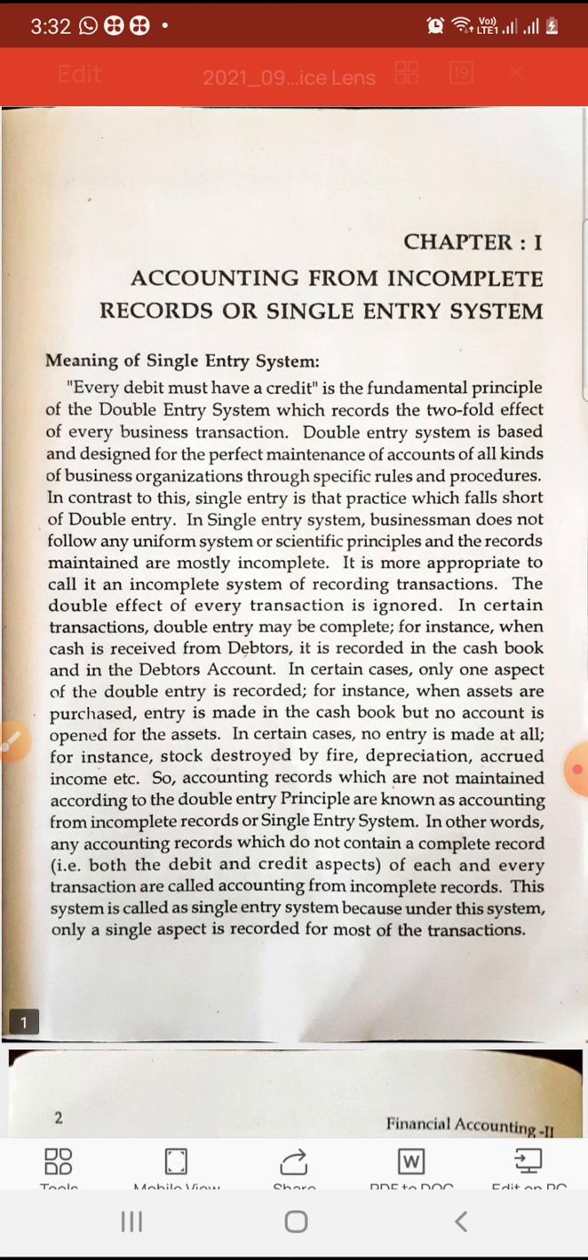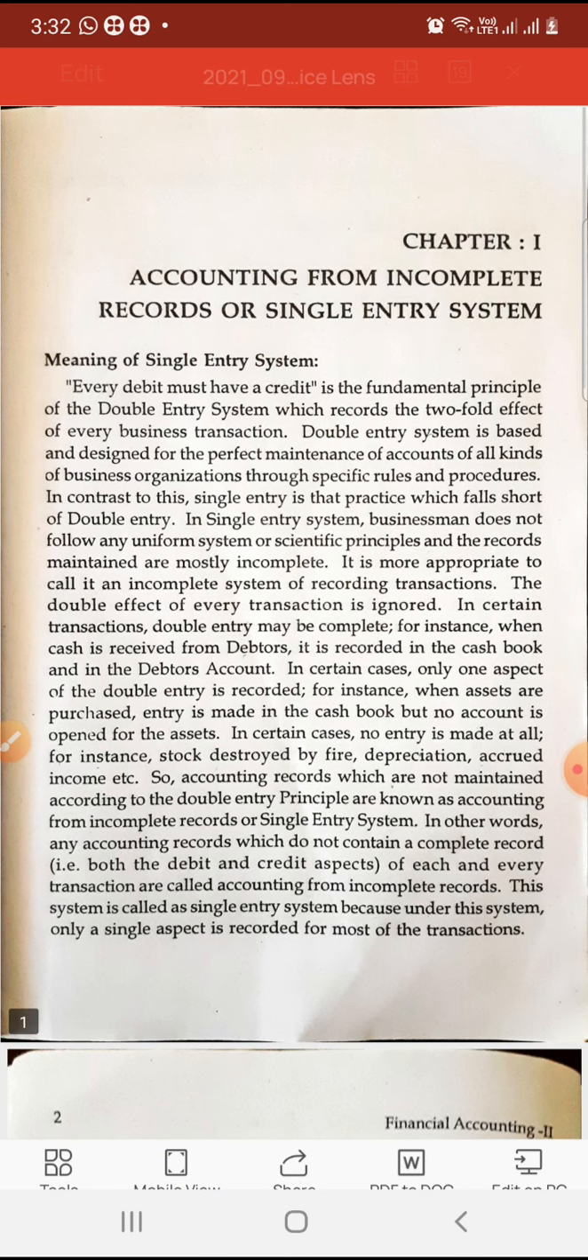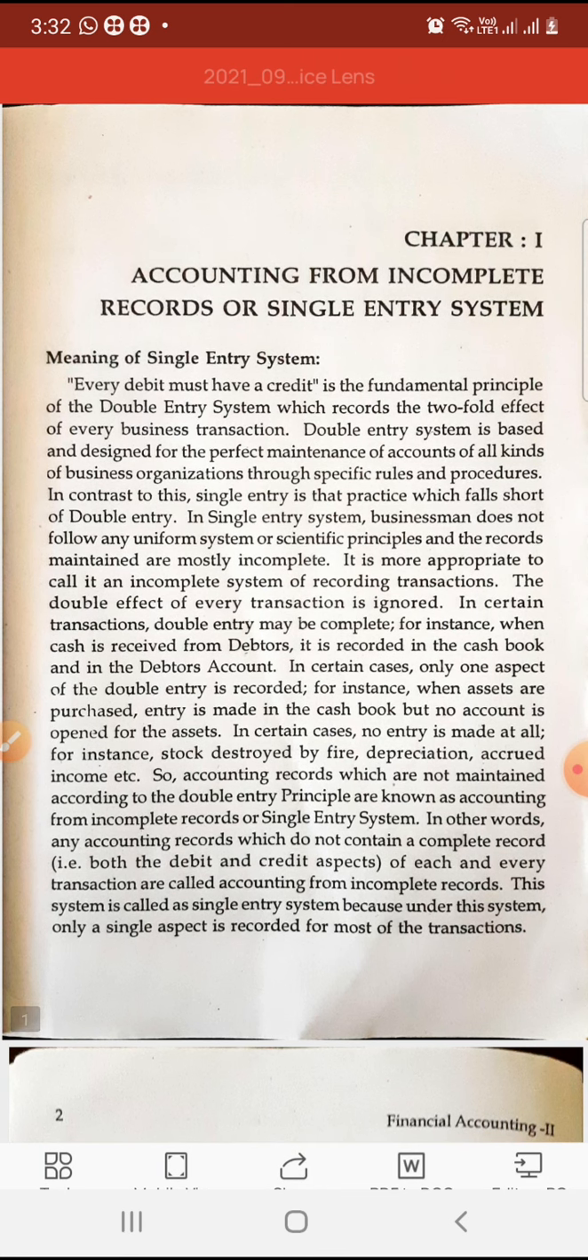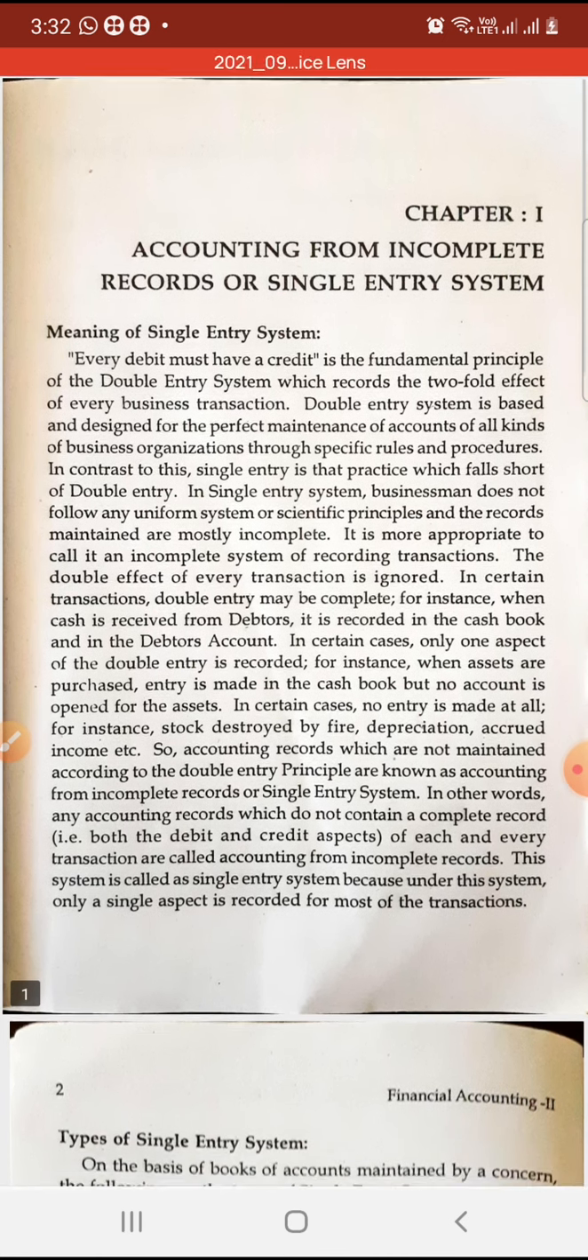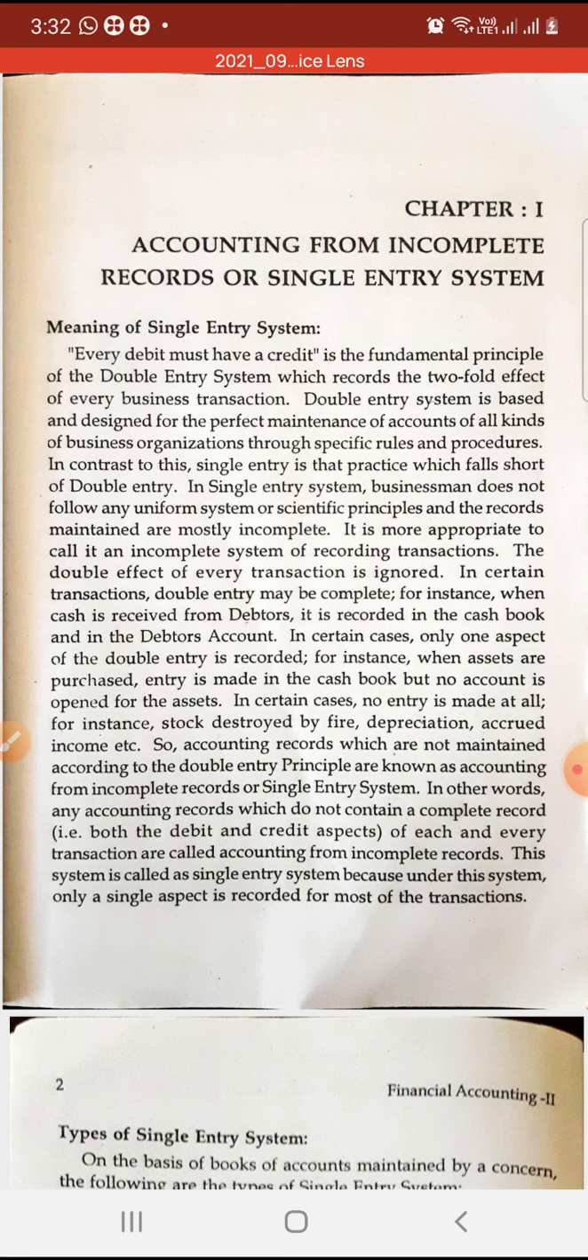The double effect of every transaction is ignored. They don't take the double effect in these transactions. That is why it is called a single entry system, and that is why it is also called an incomplete system of recording.